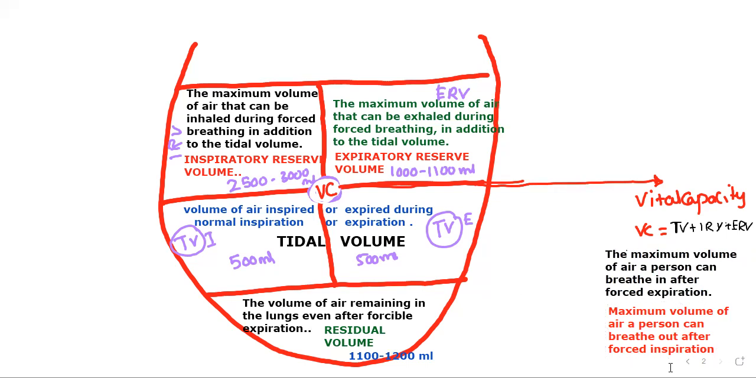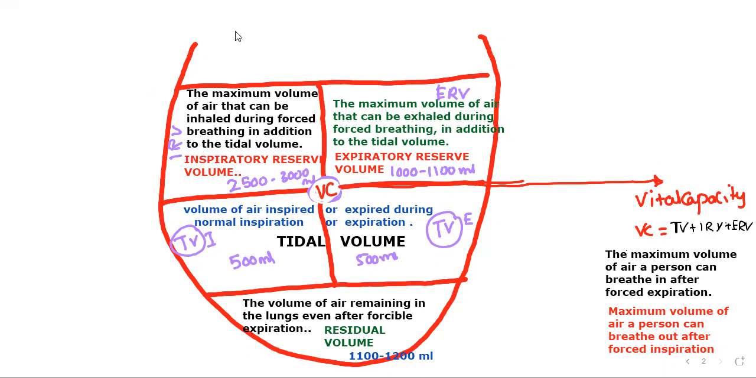So what I mean here is, if you see, after normal inspiration, we said the tidal volume; the forced inspiration, IRV; then normal expiration, TVE; and forcible expiration, ERV. So simply what we are saying now is the maximum volume of air a person can breathe in after forced expiration. Then after that forced inspiration, a person can breathe out. Simply we can show like this: TV plus IRV plus ERV. Okay, so clear? Yes, sir.